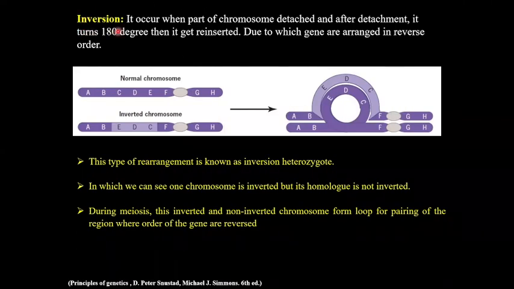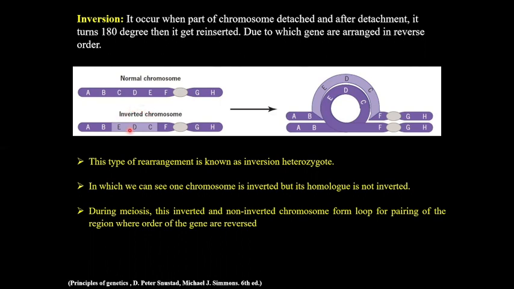In this type of rearrangement, a segment of a chromosome is detached, then it turns around 180 degrees and is reattached to the rest of the chromosome. Through this mechanism, the gene order gets reversed. Here in this figure, if you see the normal chromosome, the order of genes is A, B, C, D, E, F, G, H. But due to inversion, the segment is turned about 180 degrees and the order of genes is reversed in the inverted chromosome. Here inversion actually took place.